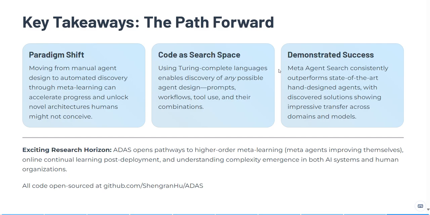Code as search space, using a Turing-complete language like Python, enables discovery of any possible agent design: prompts, workflows, tool use, and their combinations. And the third is demonstrated success through the different tasks performed. Meta agent search consistently outperforms state-of-the-art hand-designed agents, with discovered solutions showing impressive transfer across domains and models.